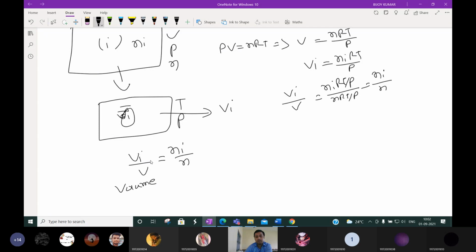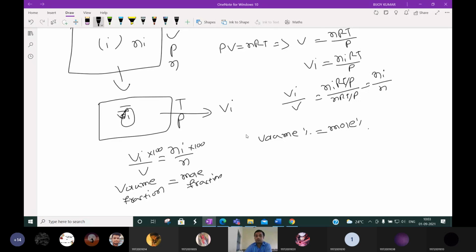Just now I discussed individual by total. Volume fraction, sir. Okay, very good. Volume fraction is equal to mole fraction. So if you multiply 100 on both sides, volume percentage is equal to mole percentage.